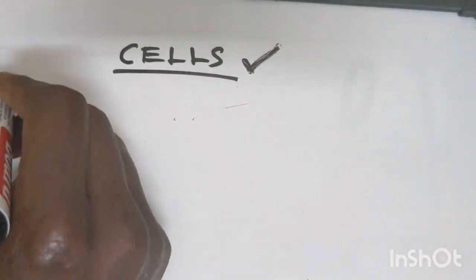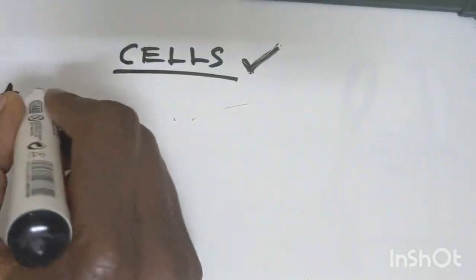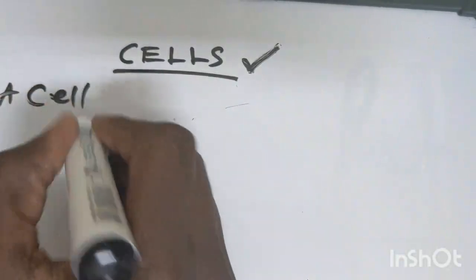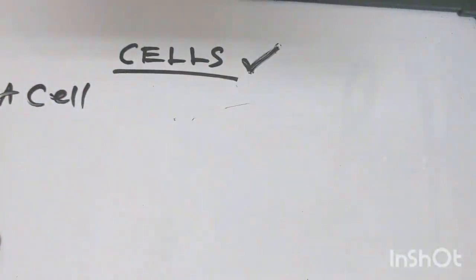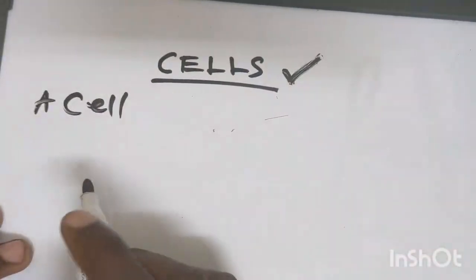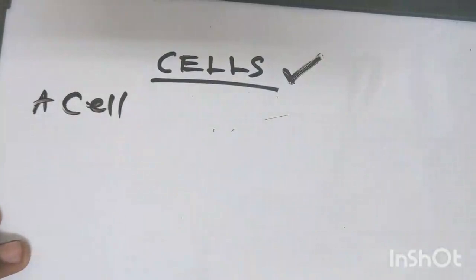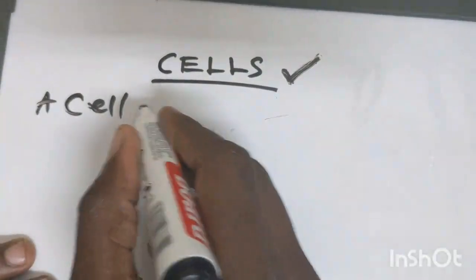Okay, so what is a cell? You need to know what a cell is. A cell is a basic unit of life.